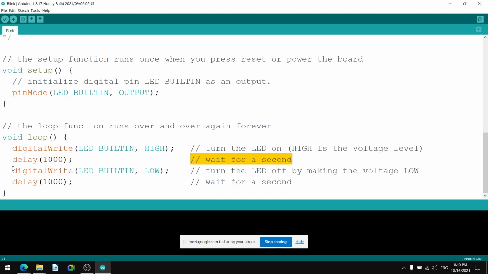Then there is again digitalWrite LED_BUILTIN, LOW. So the LED is made low, that means the LED is turned off. We turn the LED off by making the voltage low. Then again there will be a delay of 1000 millisecond, that is 1 second. So this is wait for a second, and it ends.